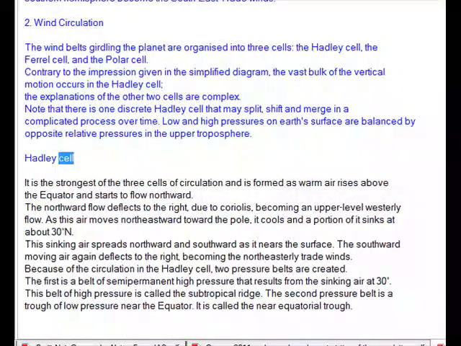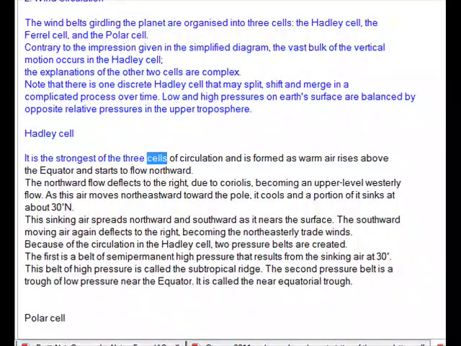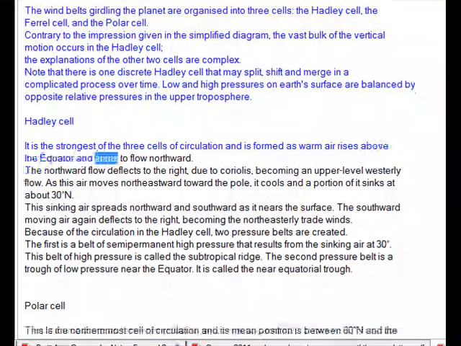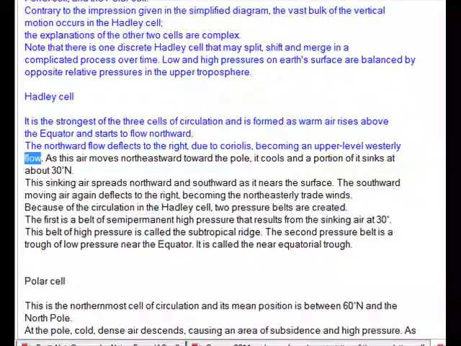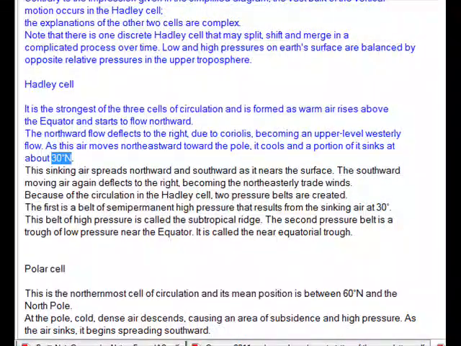Hadley cell. It is the strongest of the 3 cells of circulation and is formed as warm air rises above the equator and starts to flow northward. The northward flow deflects to the right due to Coriolis, becoming an upper-level westerly flow. As this air moves northeastward toward the pole, it cools and a portion of it sinks at about 30 degrees N.